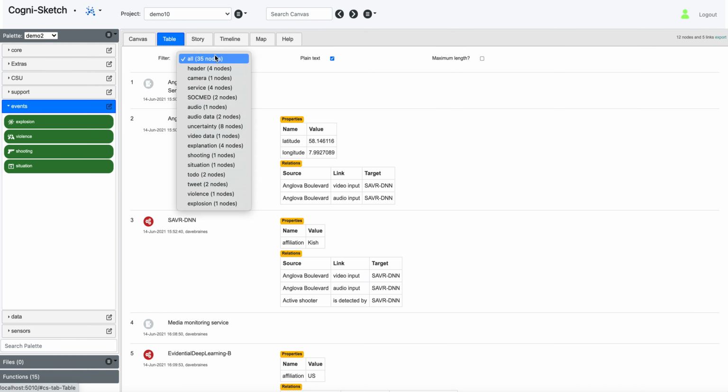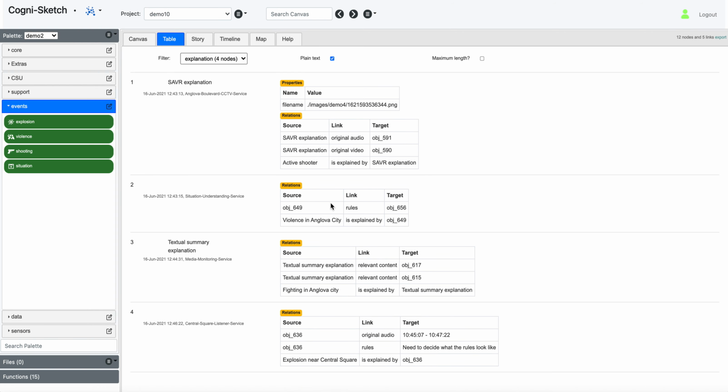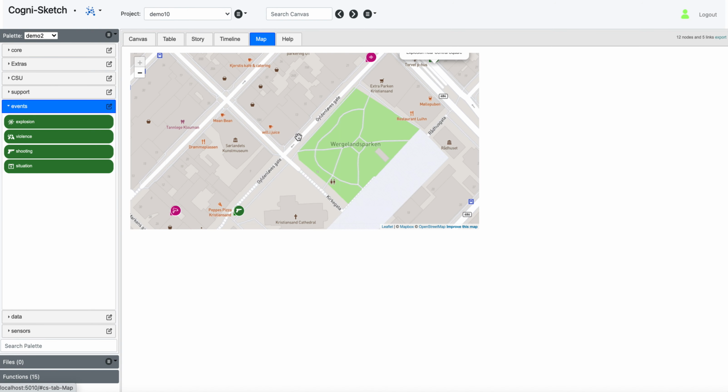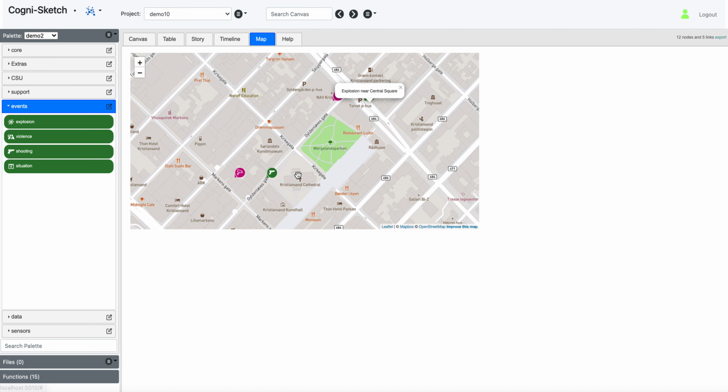For example, we've got different views here that show tabular data, so you can list, for example, all of the explanations and see them here, and it's very easy to customize these views so that you get to see the information that you actually need, and this can be sent via emails, alerts and so on to particular users in this environment. There's also a timeline pane that I need to complete the implementation of for this particular story, which shows events as they occur on the timeline. And if we come back to the map, we see that we have both the active shooter and the explosion. You'll notice that the situation is not rendered on the map because the situation applies to Anglova generally.